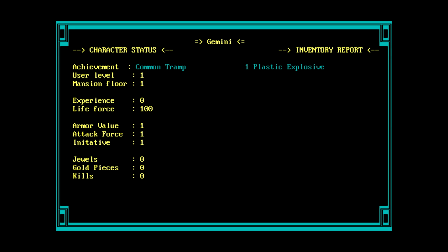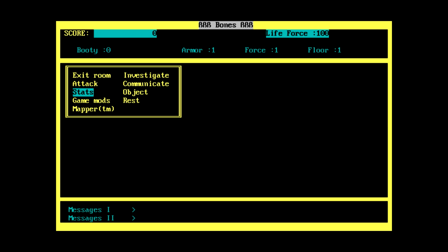So what are my stats? I have a plastic explosive, I have 100 life force, armor value 1, attack force 1, initiative 1, and my achievement is common tramp, apparently. The room has a dull red glow to it. Let's exit the room. We will go north. Investigate the room. There's a gaping hole in the floor. Let's go north again.